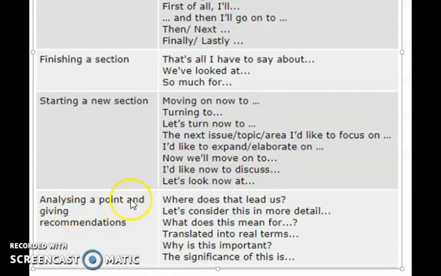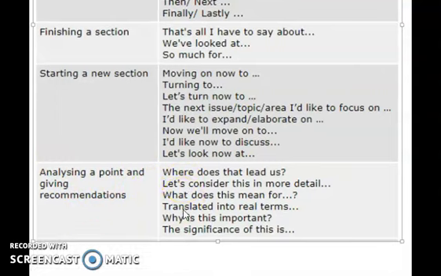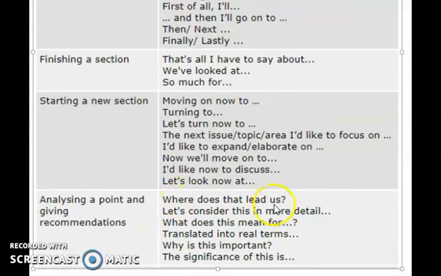And when the speaker analyzes a point or gives his own recommendation, here are the phrases or questions he uses. Where does that lead us? Let's consider this in more detail. What does this mean for? Translate it into real terms. Why is this important? The significance of this topic, and so on.